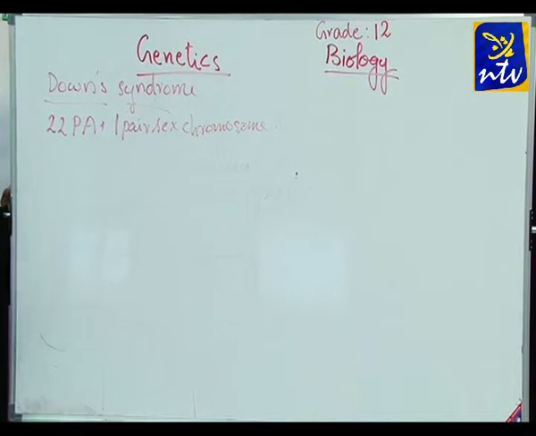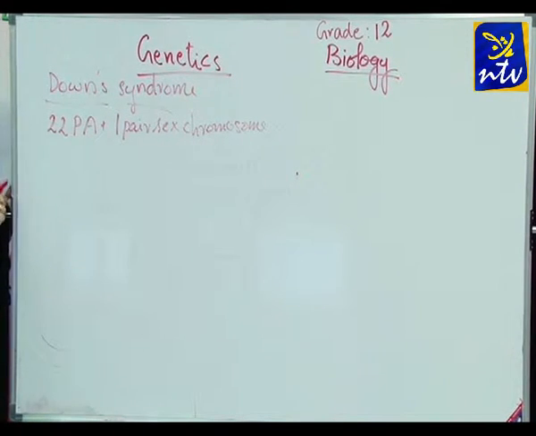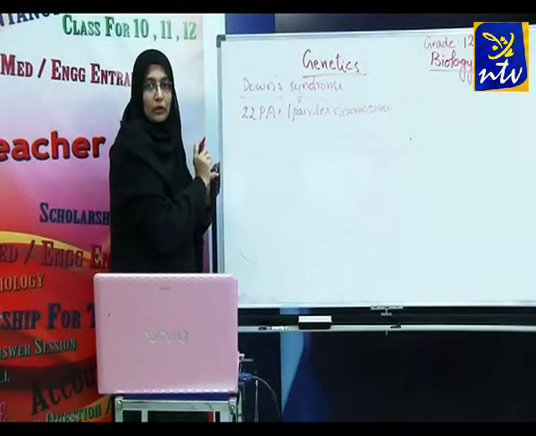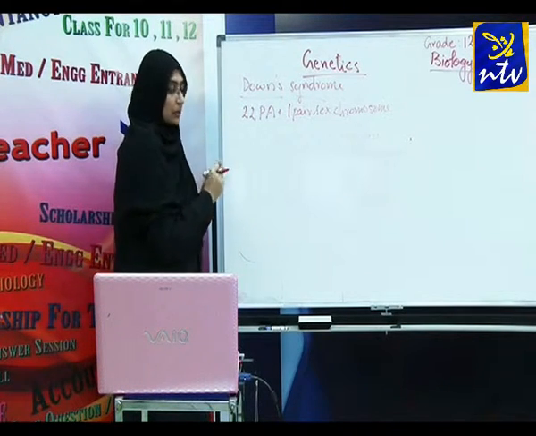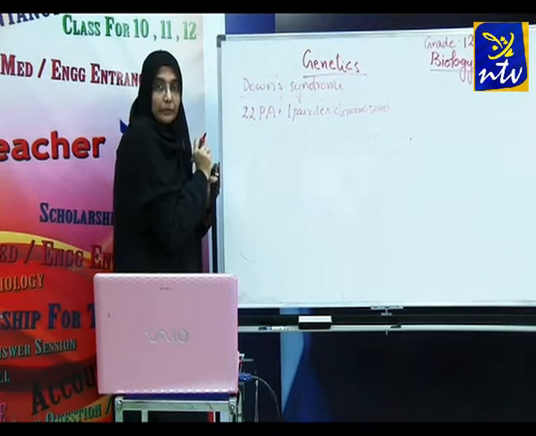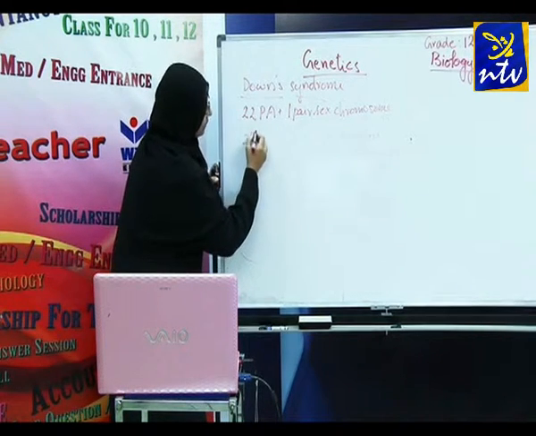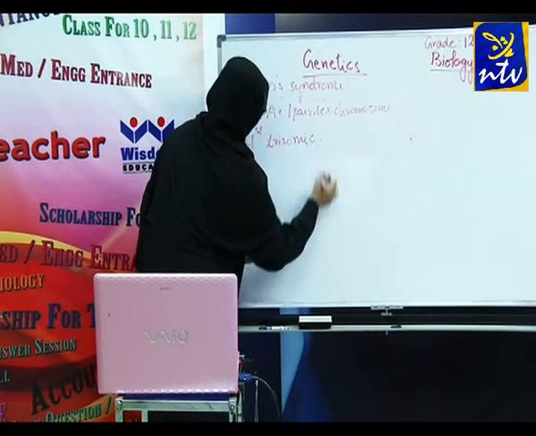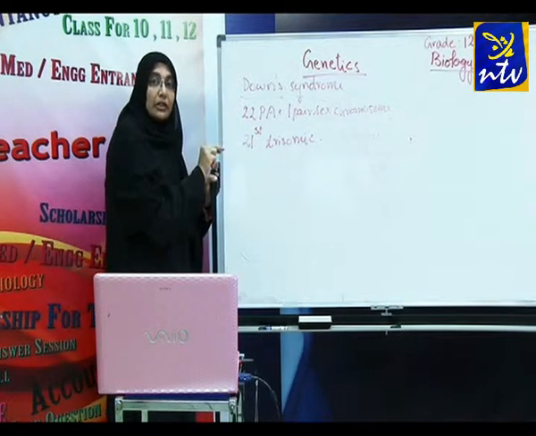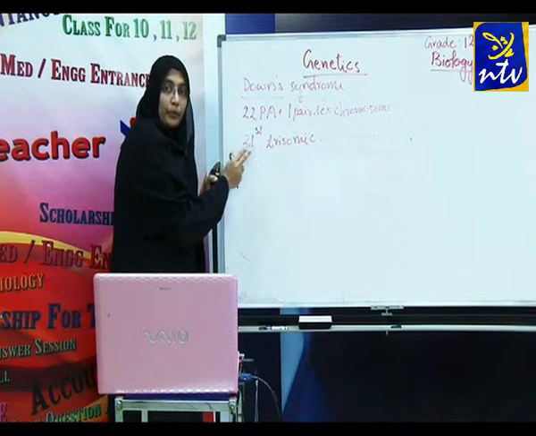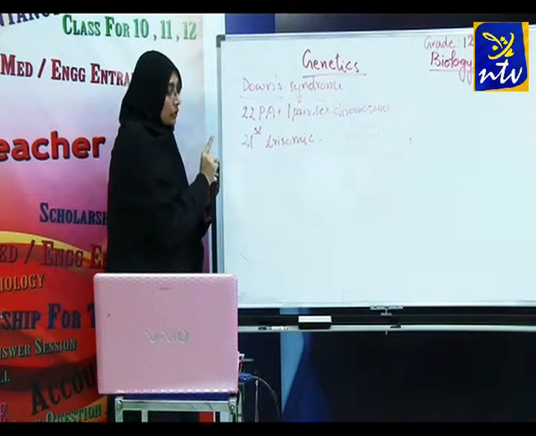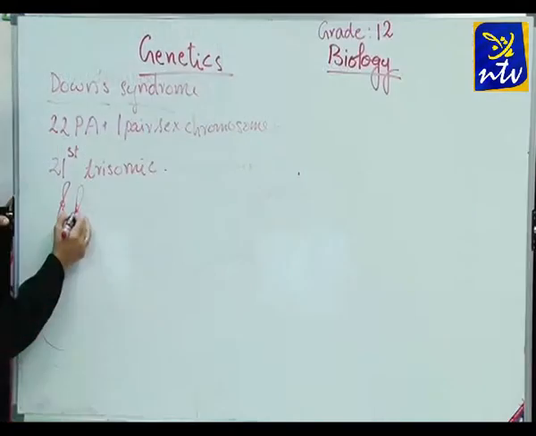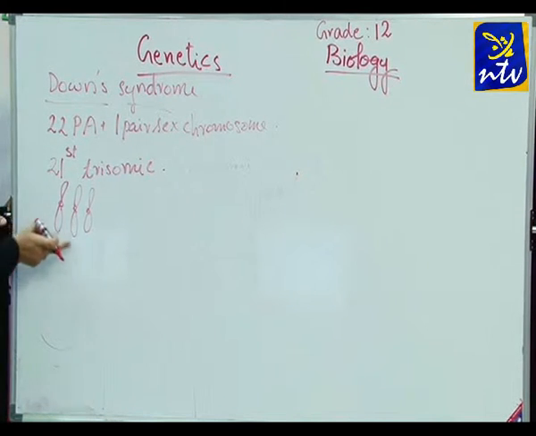Instead, what is happening here is that the 21st chromosome, out of the 22 autosomes, becomes triploid. Triploid means it becomes 3 in number. That is the trisomic condition. Trisomic condition means that instead of 2 chromosomes, or 1 pair, there will be 3 chromosomes. In the 21st position, the child has 3 chromosomes.